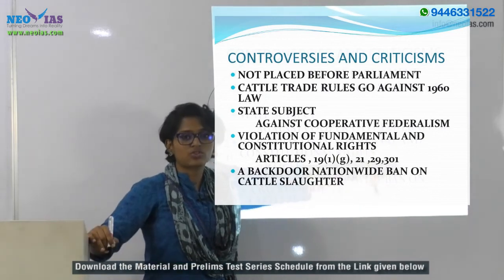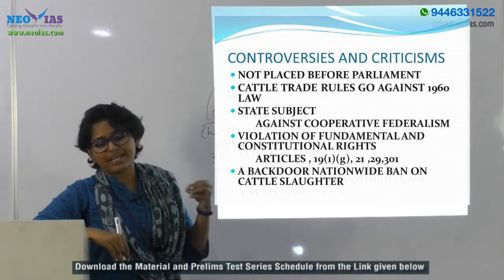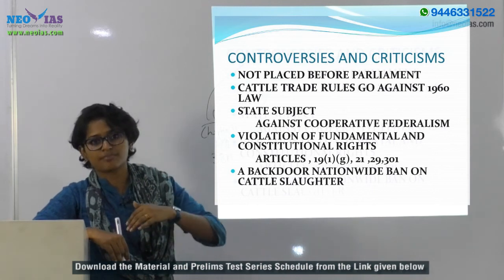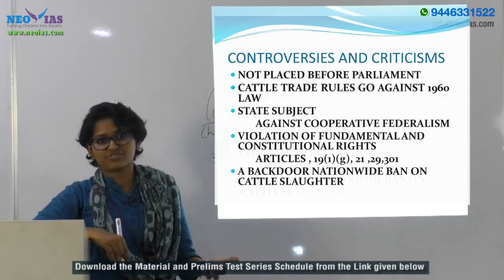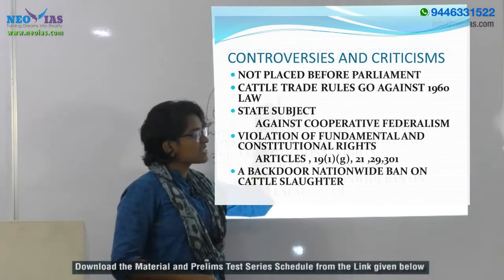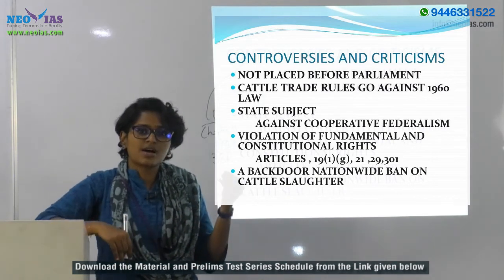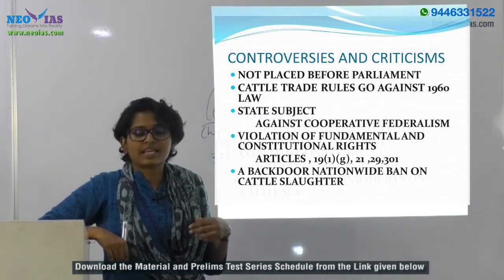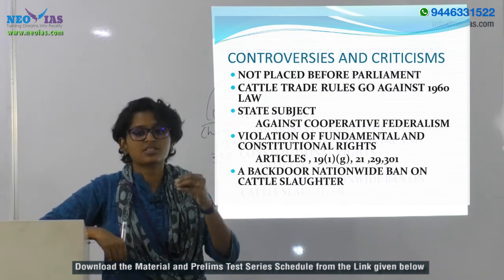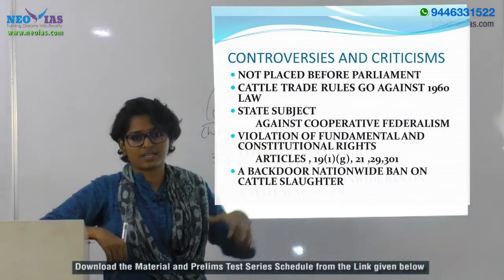Even Article 301, the constitutional right which talks about the right to free trade, commerce or intercourse between different states or throughout the country, is being violated, as there is a clause in this rule which says that a farmer who buys this cattle cannot sell it to any other state without the permission of the government.